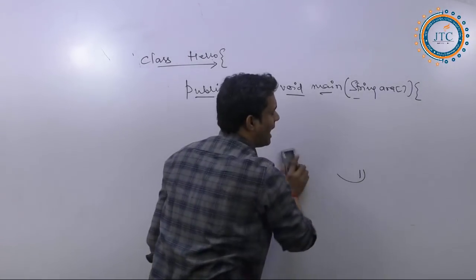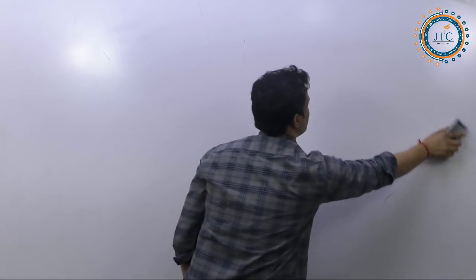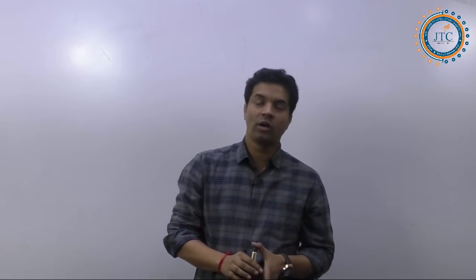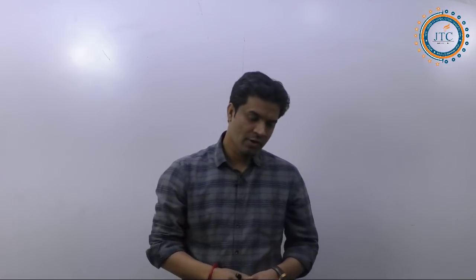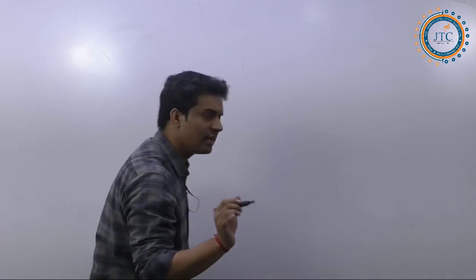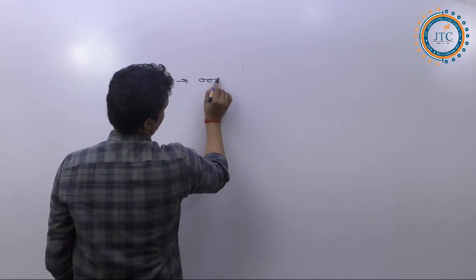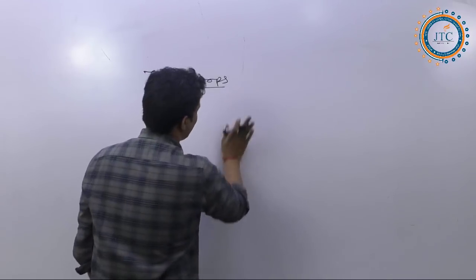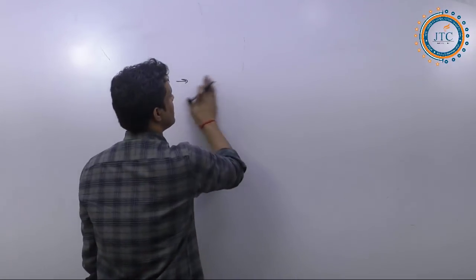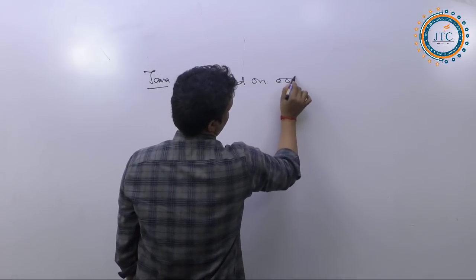Previously, if I ask you one question, what kind of language is Java? What will you say? Java is an object-oriented programming language, based on OOPS.